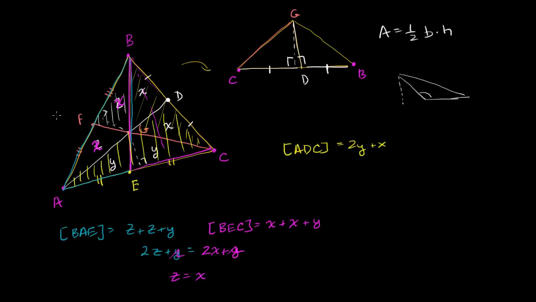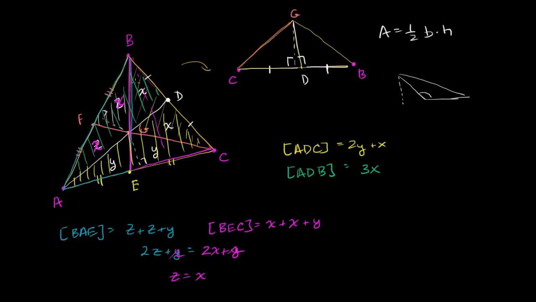Let me use this green. Triangle ADB. The area of triangle ADB is going to be equal to, well, you could say it's 2z plus x, but we know that the z's are equal to x, so it's really just x plus x plus x. It's really equal to, ADB is equal to 3x.